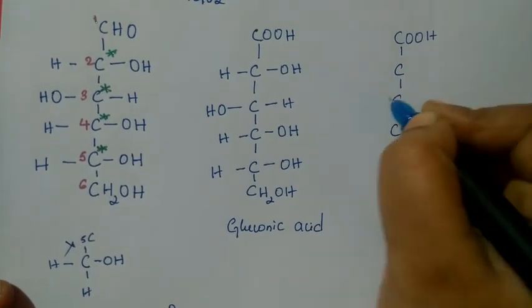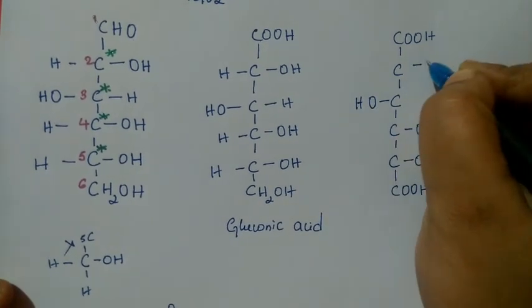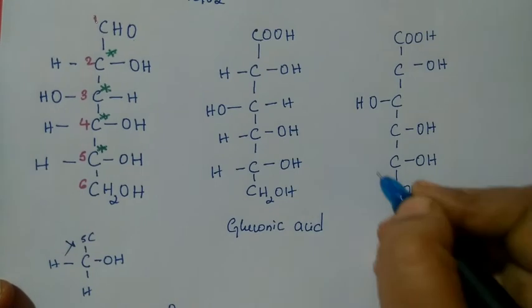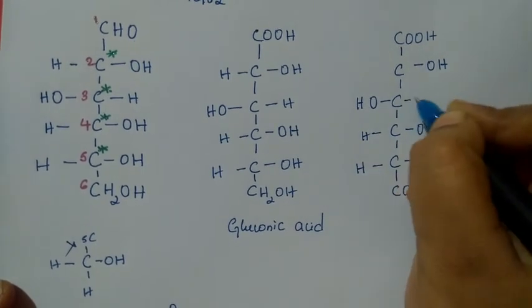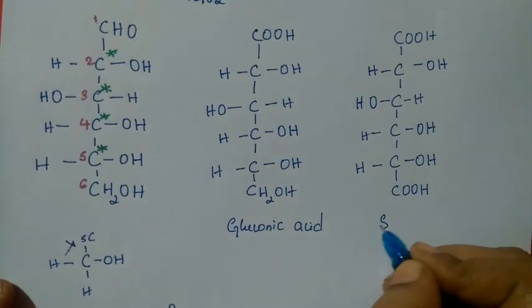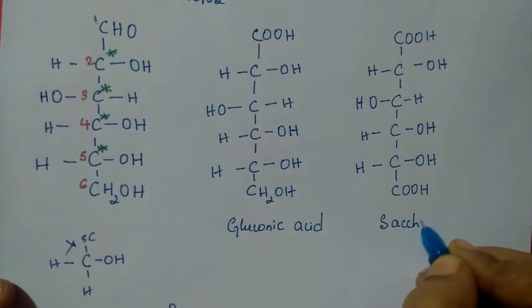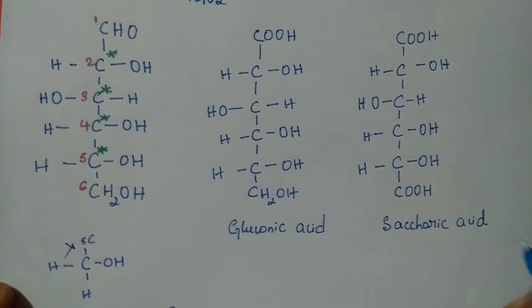Based upon that only we can remember the remaining structures. OH, this is the structure of saccharic acid.